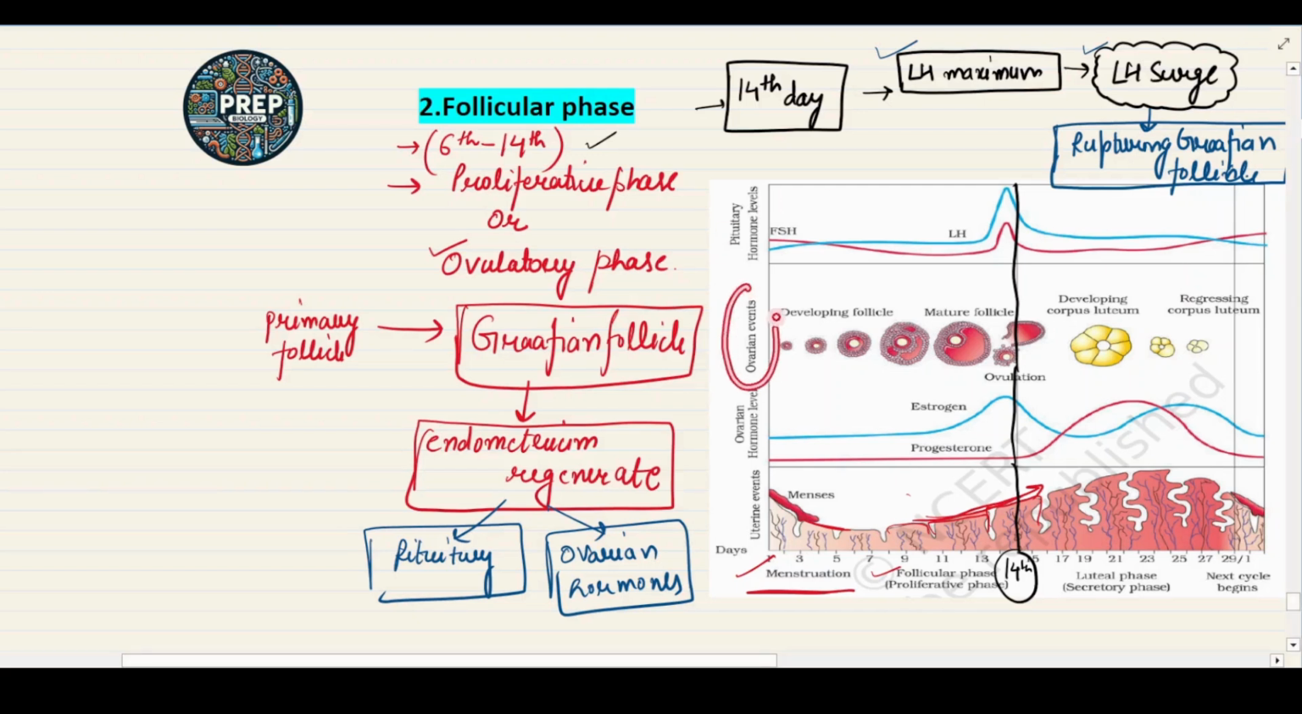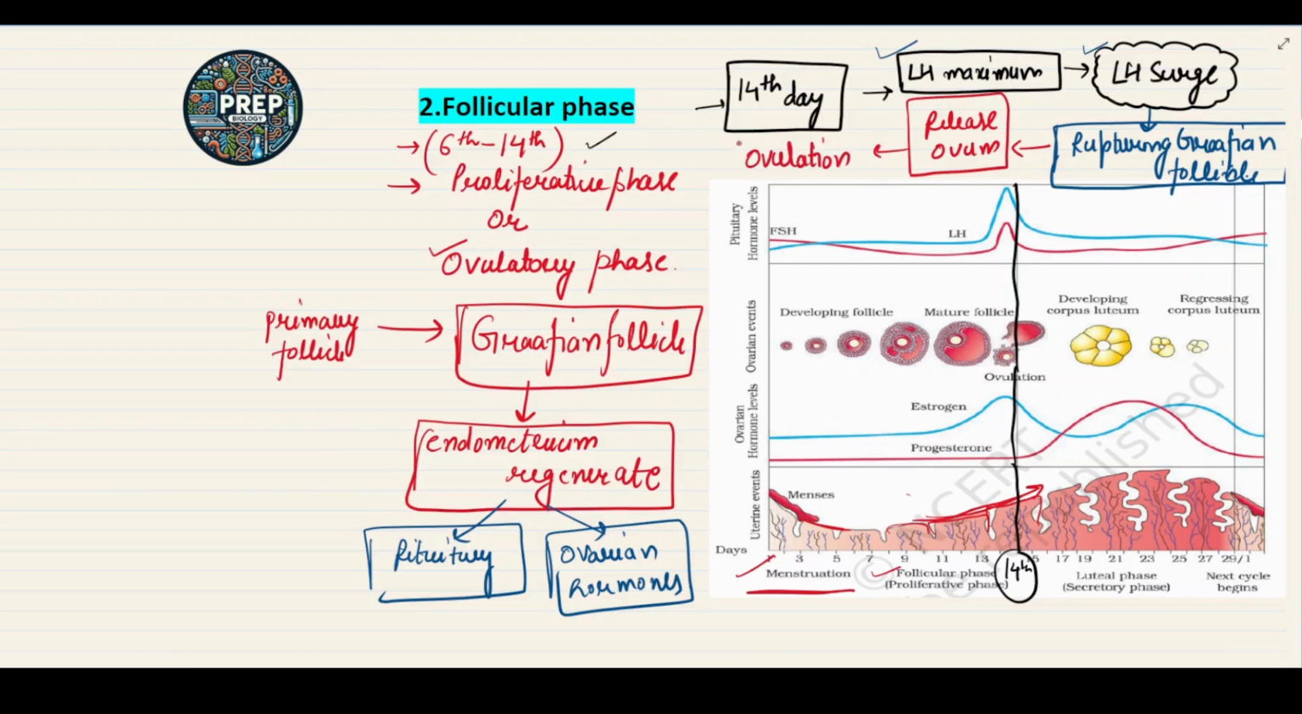Now look at the chart. If you all can see, these are the ovarian events. The development of the follicles takes place, the primary, secondary, tertiary, and last is the mature follicle, that is the Graafian follicle. Now at the 14th day, the Graafian follicle will rupture. Why does it rupture? Because the level of the LH is maximum at this day. When the rupturing of the Graafian follicle takes place, it will release the ovum from the Graafian follicle. That process is called ovulation.